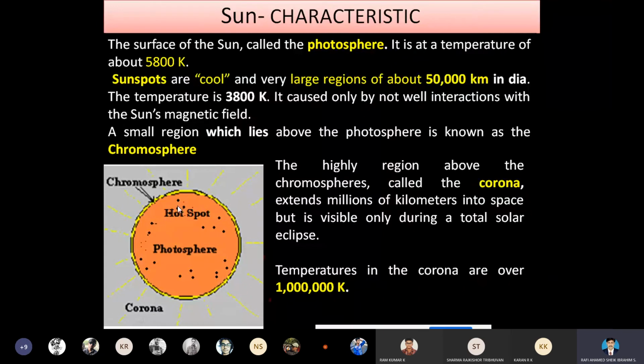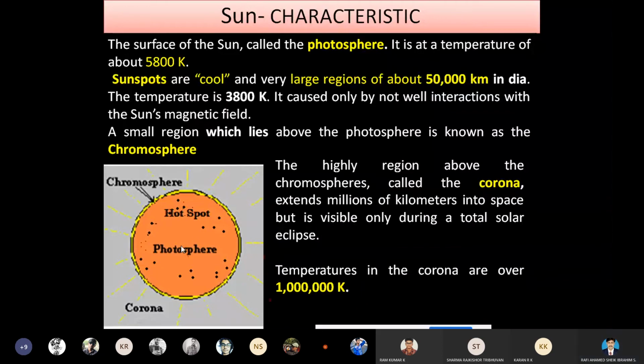Here in the sunspot, the temperature induced is in the range of 3,800 Kelvin. It is caused only by the interactions with the sun's electromagnetic radiation. As we all know about the interaction between the dust particles and the gaseous molecules, when the gaseous molecule cloud and the dust particles interact with each other, then only does it undergo the formation